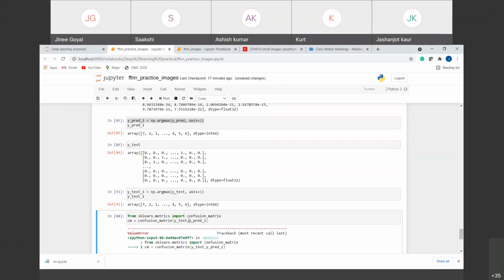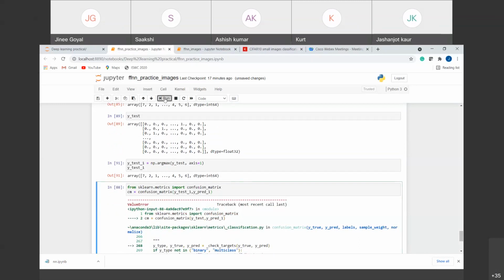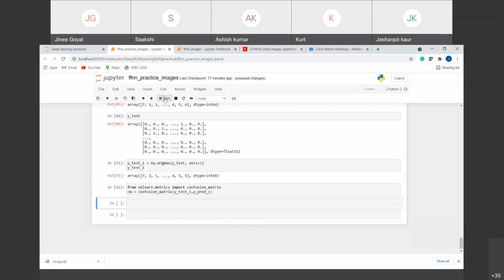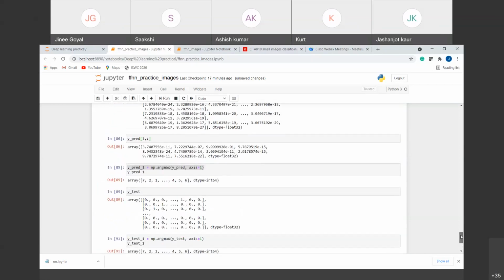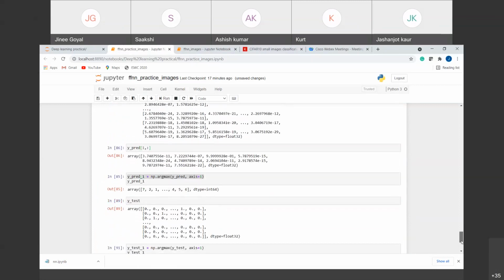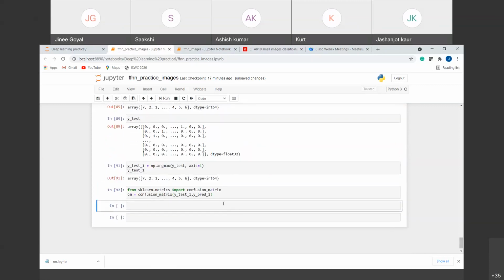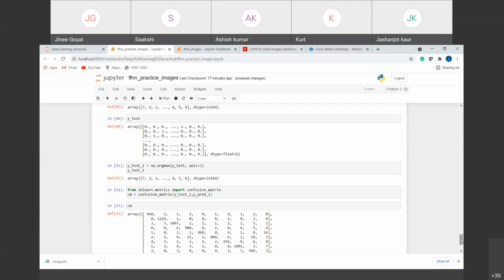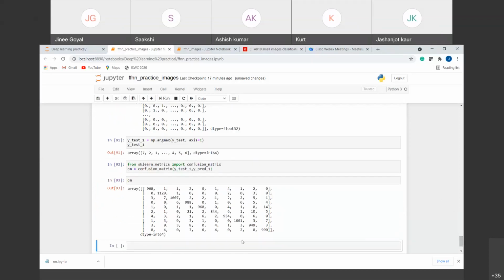So now we can give these to the confusion matrix. Like this, if I run this, now it is working fine, right? This was the tricky part, right? The testing part is a little bit tricky, but once you get used to it, you will learn that also. Yesterday the confusion matrix was 2 by 2, but today we had 10 classes, so it will be a 10 by 10 matrix. If I run this, you can see that I have got a 10 by 10 matrix.